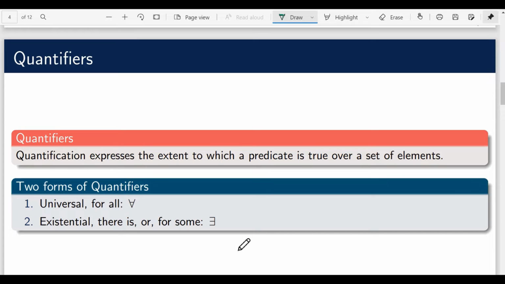The symbol for universal is this, the universal quantifier, and this is the existential quantifier. We read the universal quantifier as for all, and the existential as there exists, or there is, or for some. This will become clearer when we consider some examples.